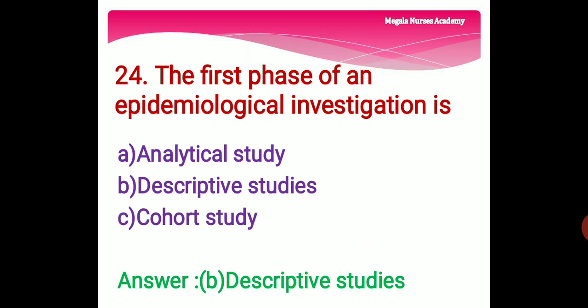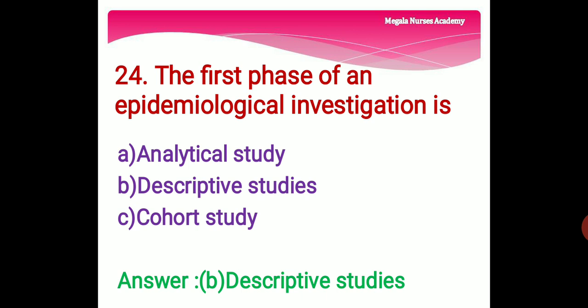24th question. The first phase of an epidemiological investigation is. Option A, analytical study. Usually analytical studies are undertaken to test a specific hypothesis. And option B is descriptive studies. It describes a population, situation or phenomena. And option C is cohort studies.